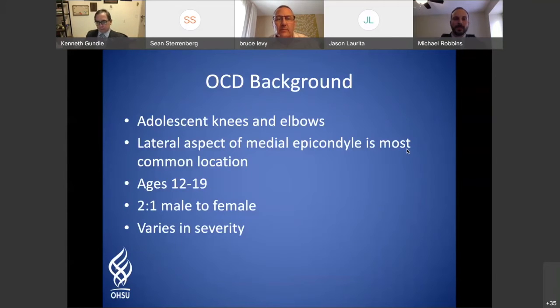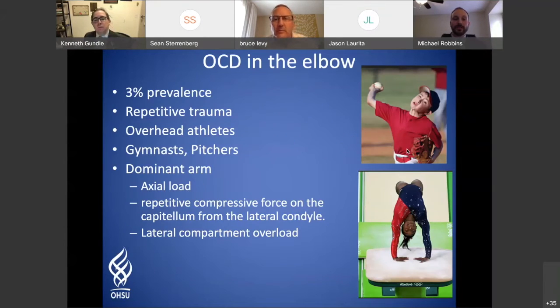OCD in general is most commonly seen in adolescents in their knees and elbows; in the knee, the lateral aspect of the medial condyle is the most common location. It occurs at ages 12 to 19, with a 2 to 1 male to female prevalence, and it always varies in severity. Specifically in the elbow, there's only about a 3% prevalence in the pediatric population, mostly from repetitive trauma in overhead athletes such as pitchers and gymnasts. It's almost always in the dominant arm due to axial loads or repetitive microtrauma to that lateral compartment.